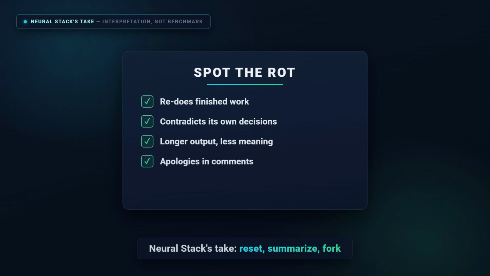And the early warning signs that your loop is already rotting? It redoes work it completed. It contradicts decisions it already made. Its output gets longer while saying less. And yes, it starts apologizing in the comments.